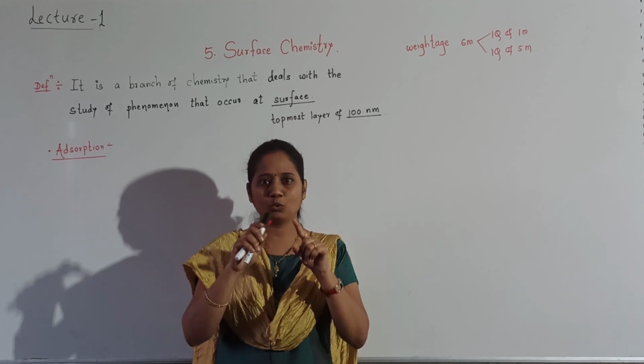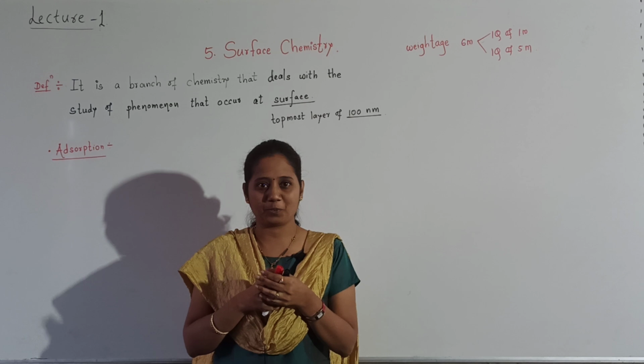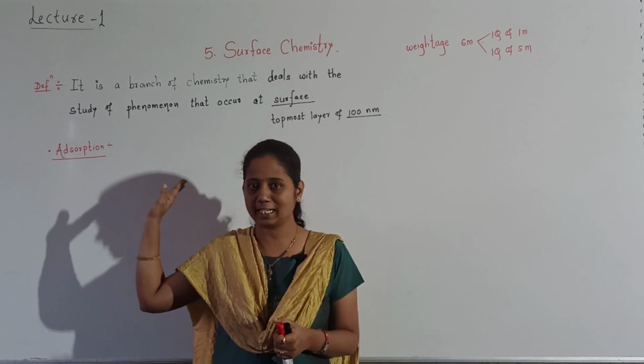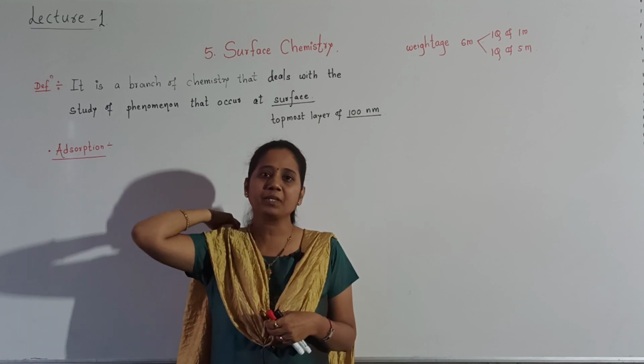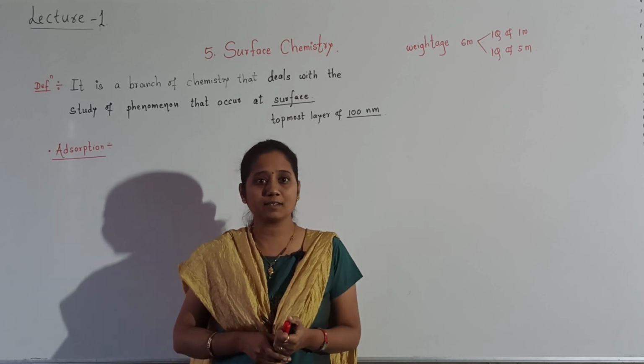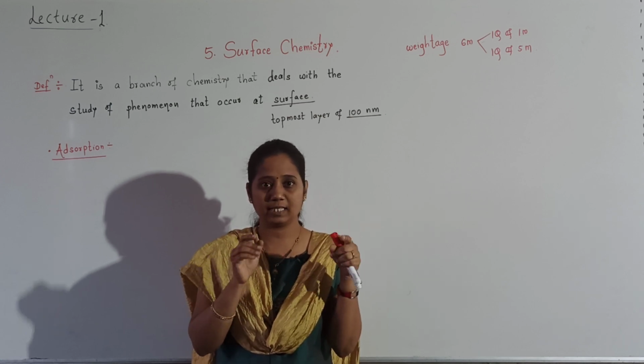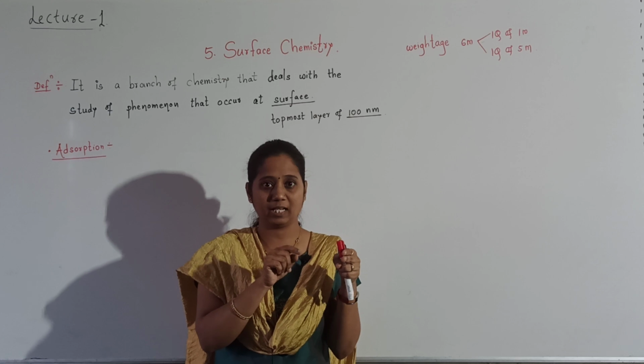Now generally we know two, absorption, adsorption. Absorption, with B, is very familiar to you. Adsorption is new, that is related to surface chemistry. Now what is the difference between absorption and adsorption? See, already you know absorption.